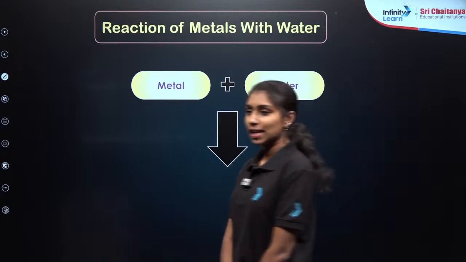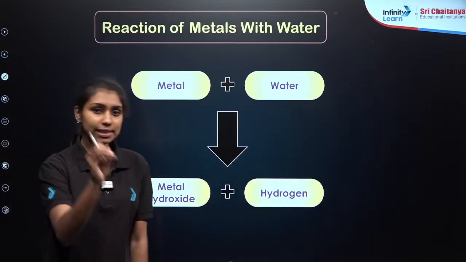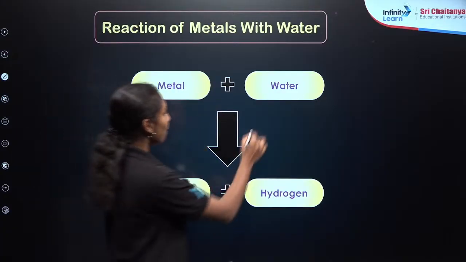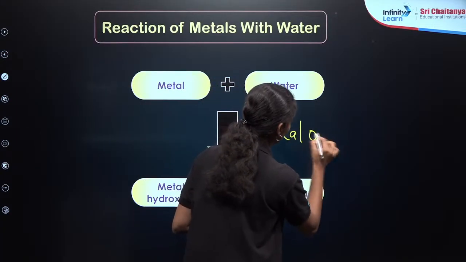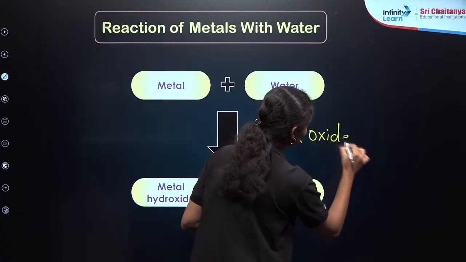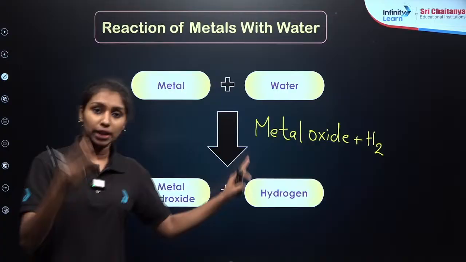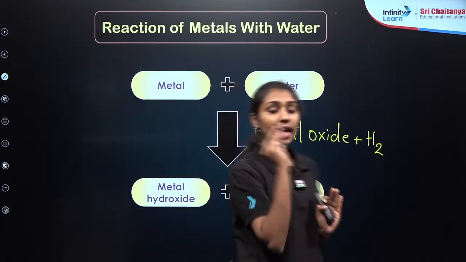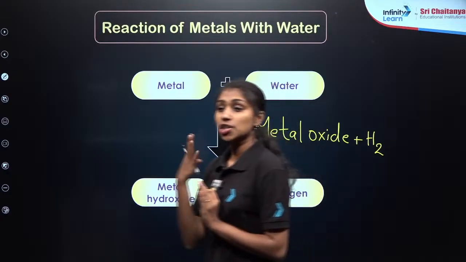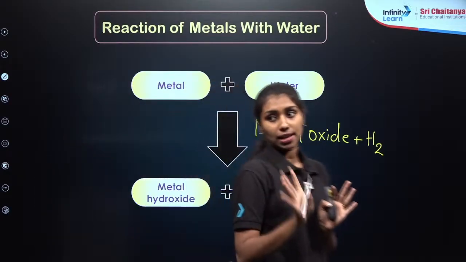Yes, obviously hydrogen gas is a byproduct, right? So first case, it will react with water to form metal oxide. This is the first case. It will react with water to form metal oxide plus hydrogen gas, right? Further it is reacting with the water to form metal hydroxide plus hydrogen gas. Clear? That is the reaction of metal with the water. So if you are taking any of the metals, it will produce the corresponding metal hydroxide in the last. Clear?